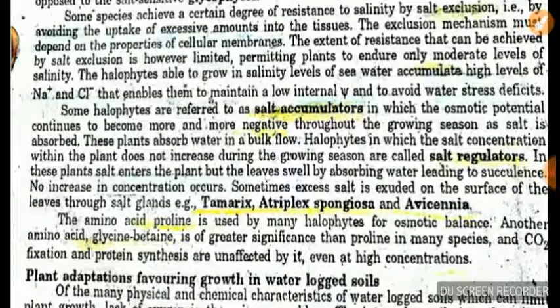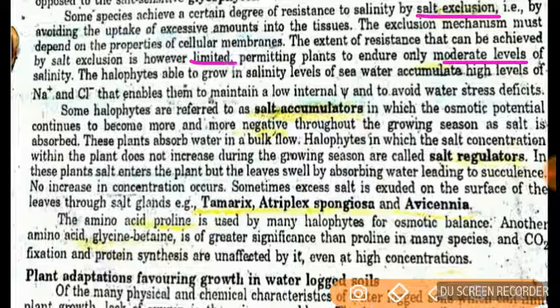Okay, then these halophyte adaptations we are talking about. The first thing is salt exclusion, but this occurs at moderate levels and is very limited. But what is the actual adaptation? Just listen very carefully: they grow in the salinity levels of seawater.